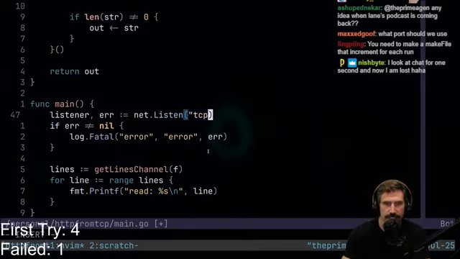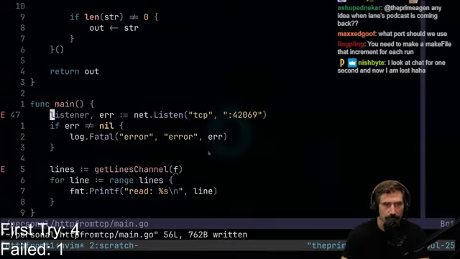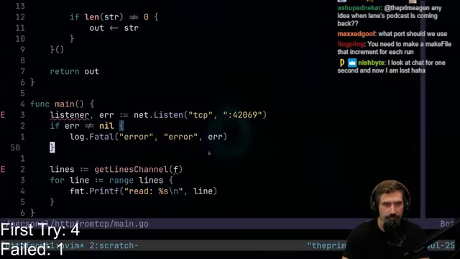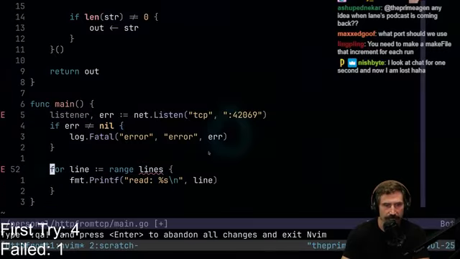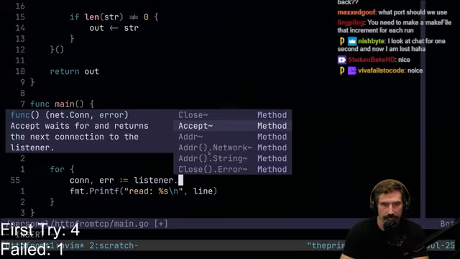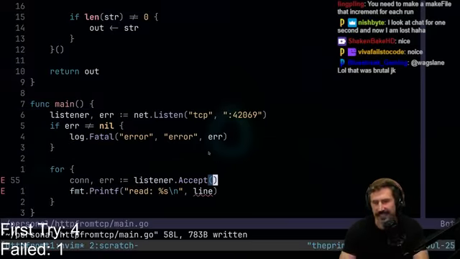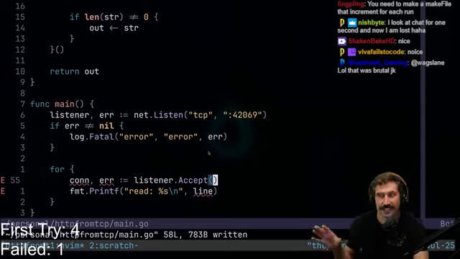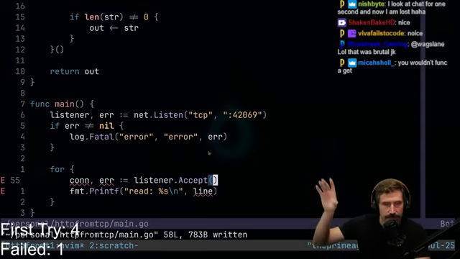And I can go TCP, and then I can go 420.69, there we go. And then I can do check on this guy, awesome. And then we can do a nice little for loop right here. And instead of doing that, we're gonna go like this: con, err := listener.Accept. Accept is just like it is in Berkeley sockets effectively. This looks mostly like a Berkeley sockets thing.